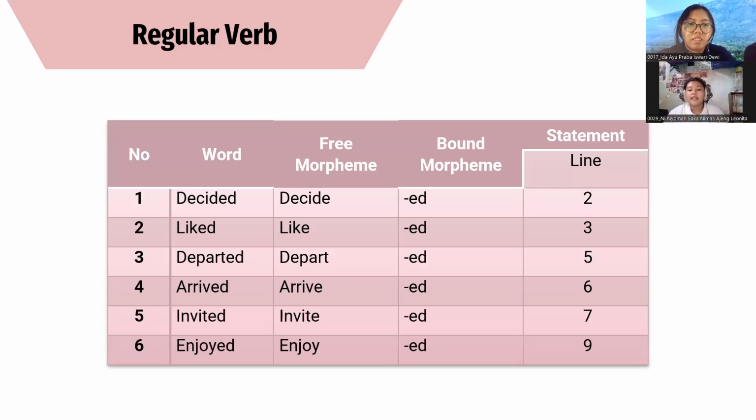This is a table. The first table is about the regular verbs in the previous paragraph. First, there is the word decided, that gets the free morpheme decide and then gets the bound morpheme ed, and we can see this in the statement line number 2. Second is the word liked. The free morpheme is like and then it gets the bound morpheme ed, and we can see it in line number 3 and so on. Next is the irregular verb table.